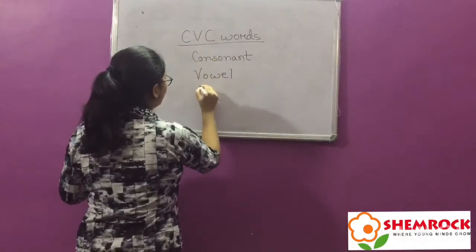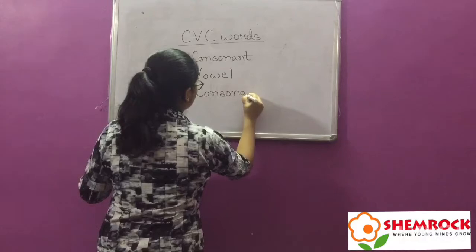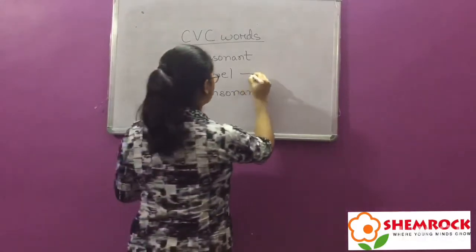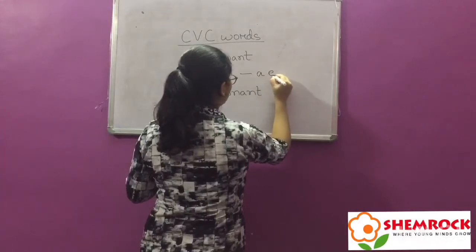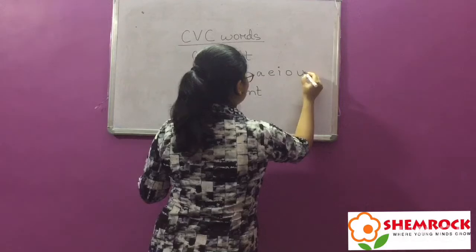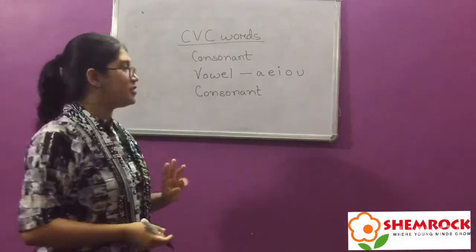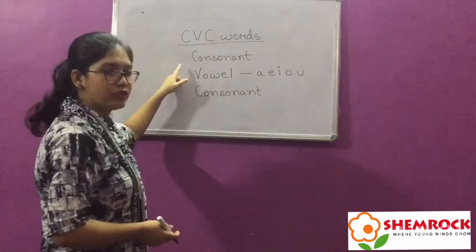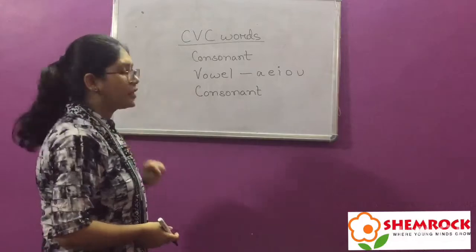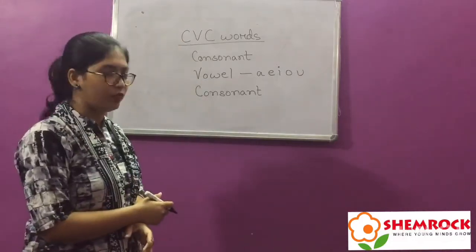Again C stand for consonant. As we know, the vowels are A, E, I, O and U. Okay? So, in 3-letter words, the first letter will be consonant, the second letter will be vowel and the third letter will be consonant. So, that's why it is called as CVC word.